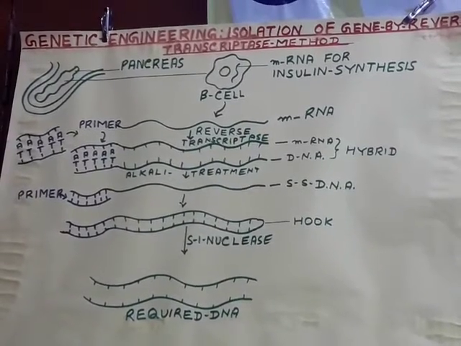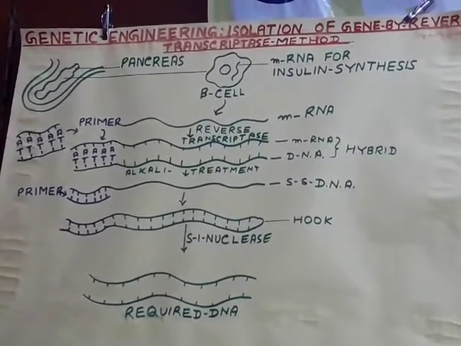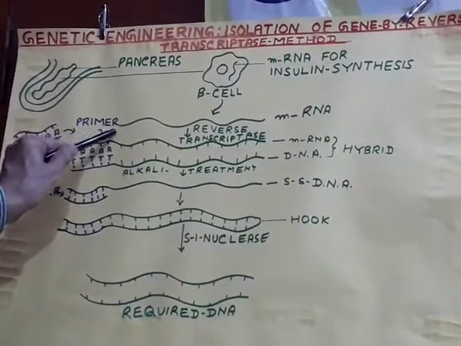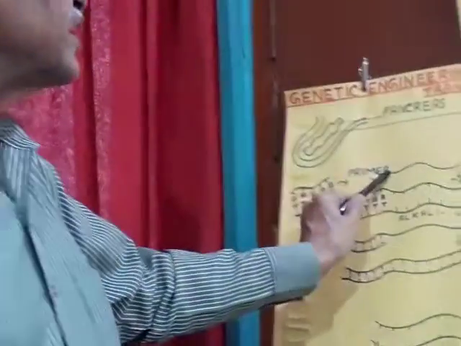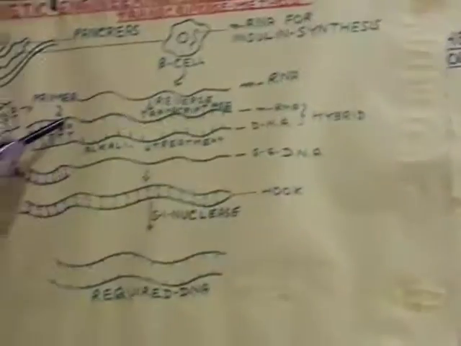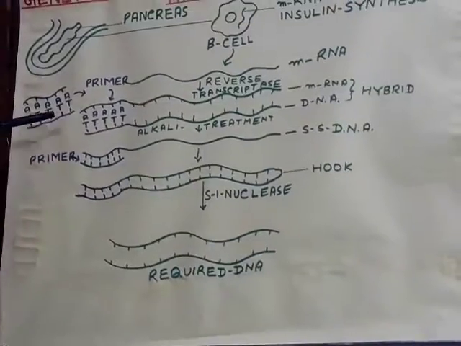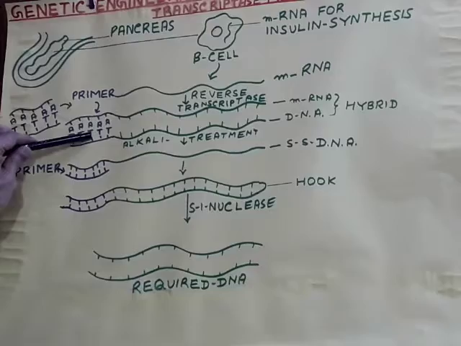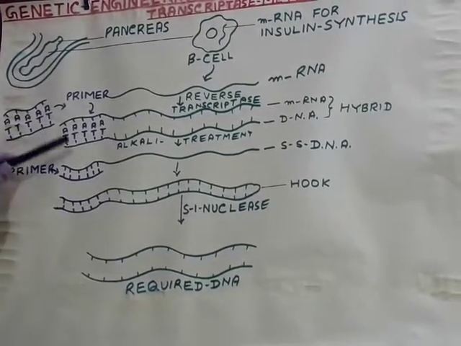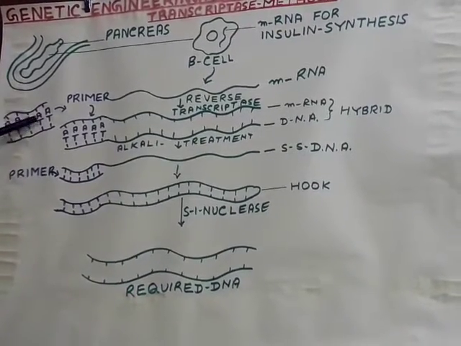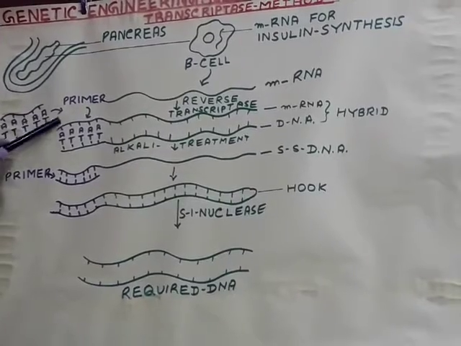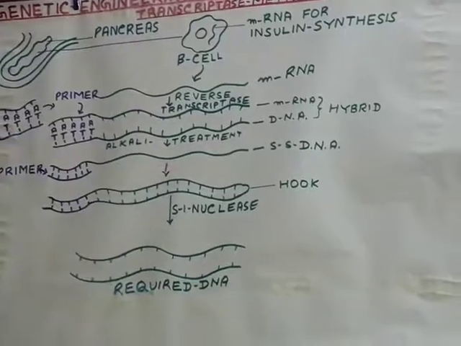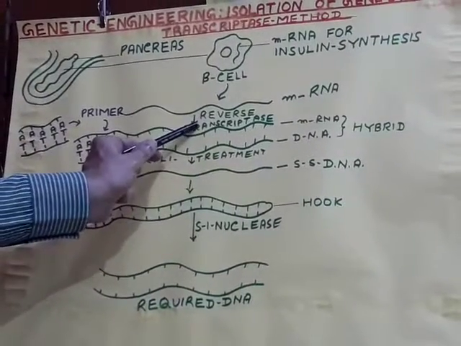The DNA polymerase, RNA polymerase, and reverse transcriptase cannot start synthesis from the terminal end. So a primer is attached at the terminal end containing either polyadenine and polythymine, or maybe polyguanine and polycytosine. This primer is attached with this mRNA and it is treated by reverse transcriptase.